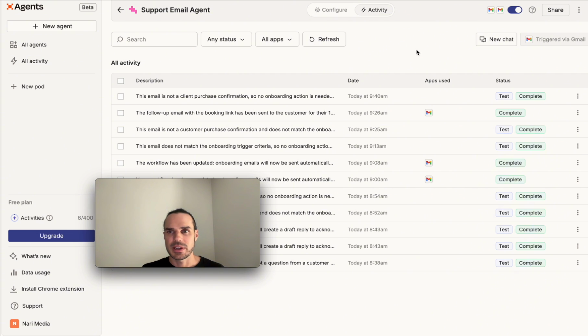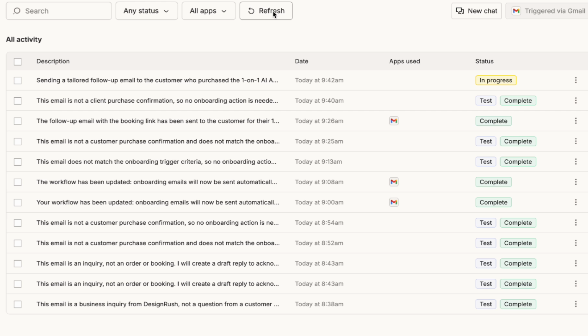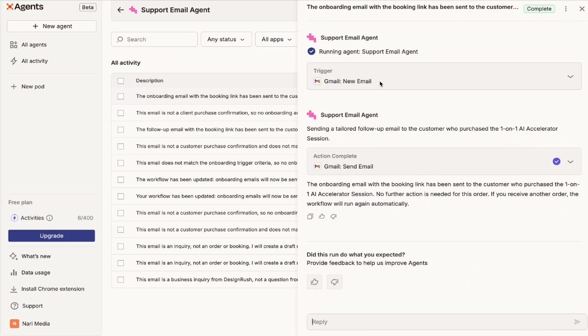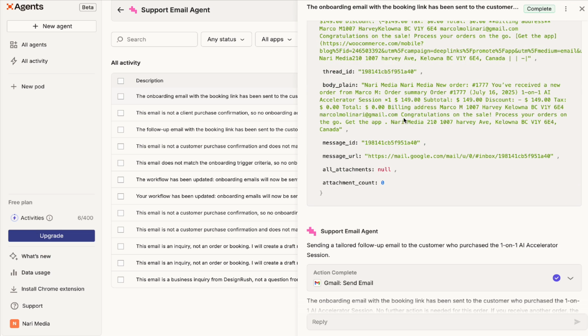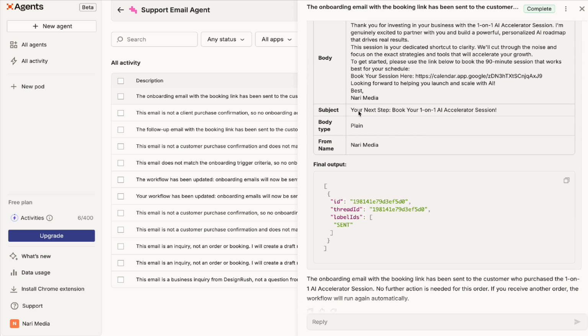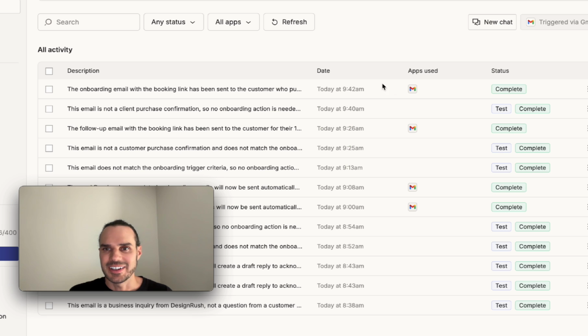And let's just refresh. Oh, okay, you can see it's come in here. It's in progress now. Okay, sending a tailored follow-up because they chose the one-on-one AI accelerator. Okay, it says complete. So let's just see what it did here. The trigger, the order came in, and you can see it updated the subject line, put my copy in with my booking link. All right, it says complete.